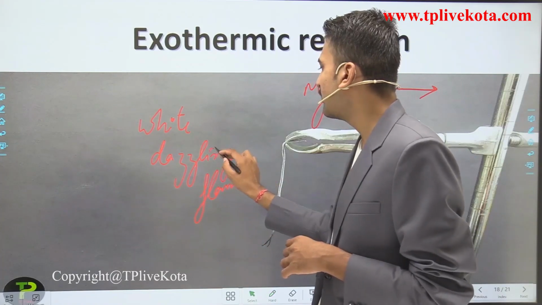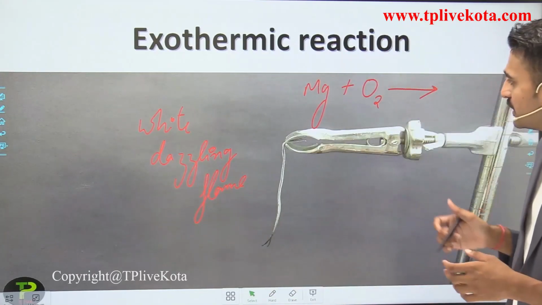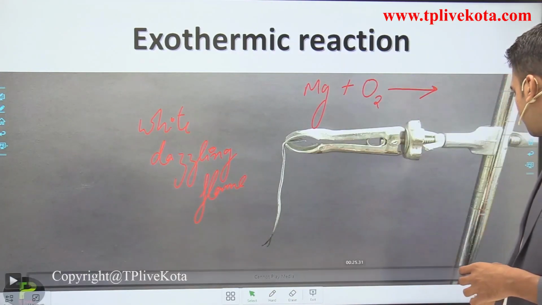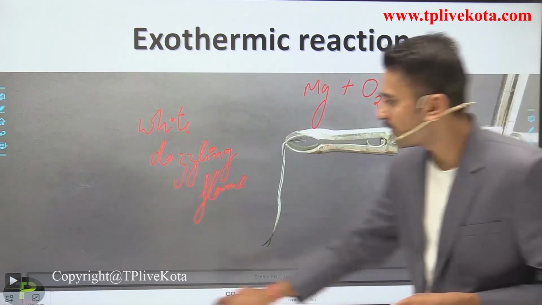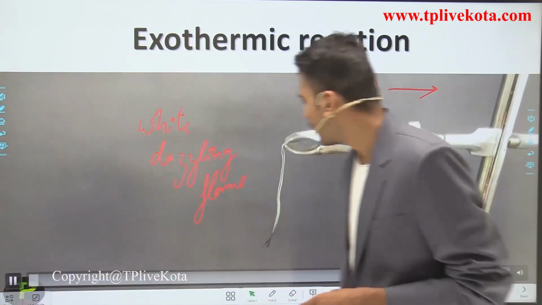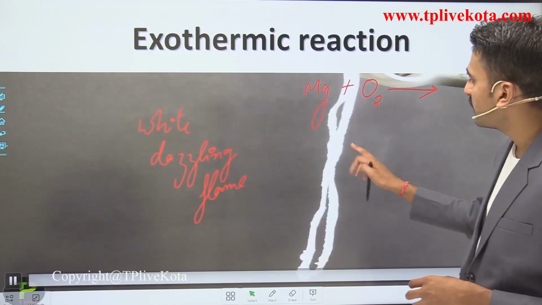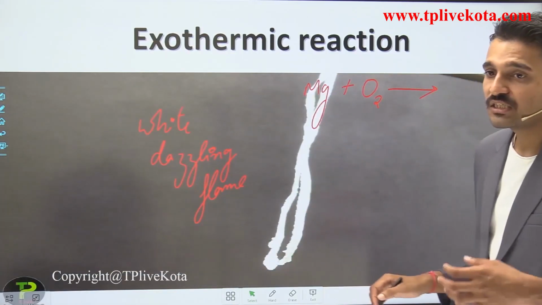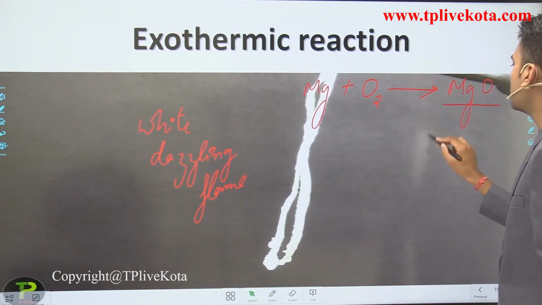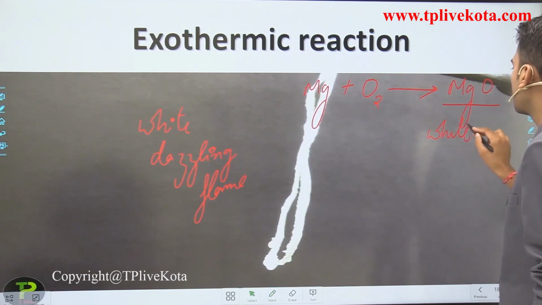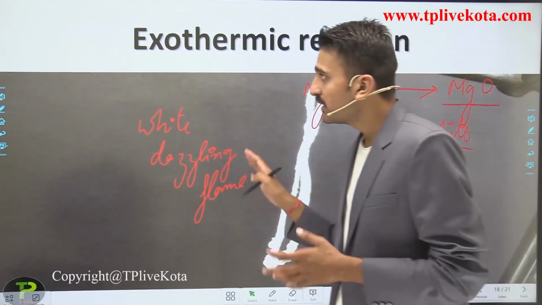The white dazzling flame is a very bright flame that you have seen here. After the completion of this reaction, what you observe is the white color of magnesium oxide. So this is the formation of magnesium oxide, which is white in color.